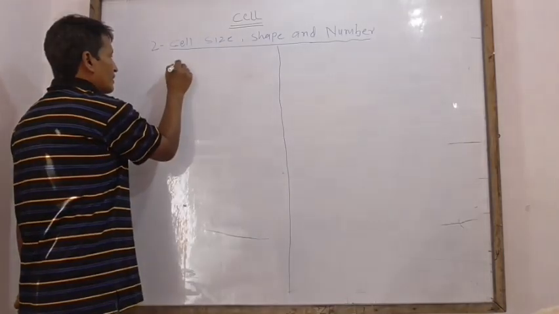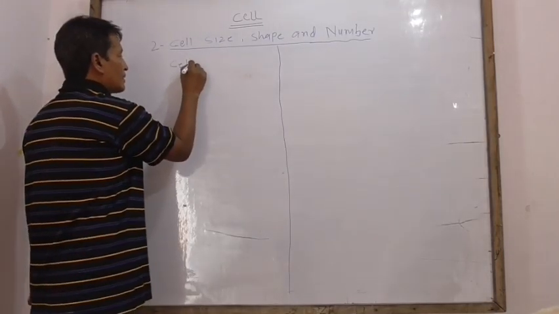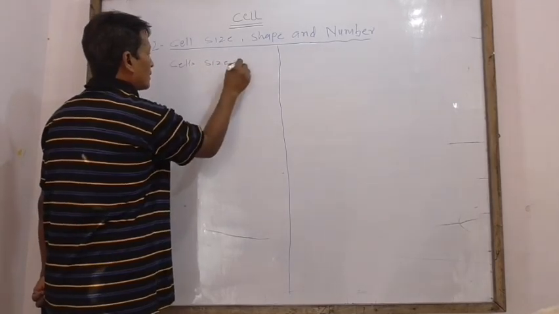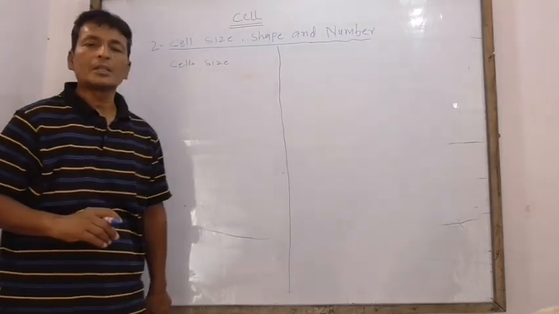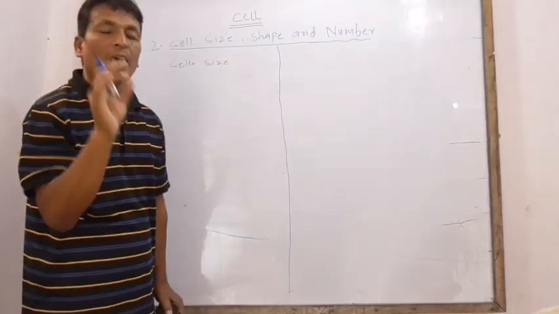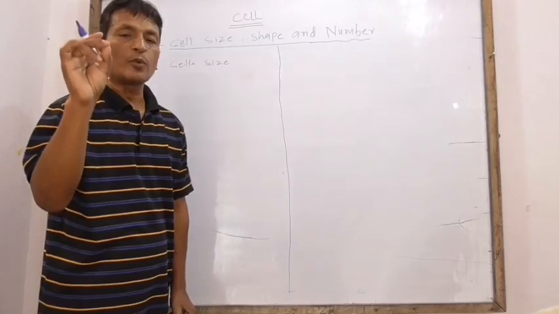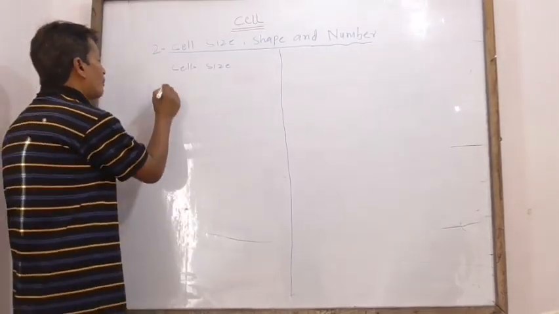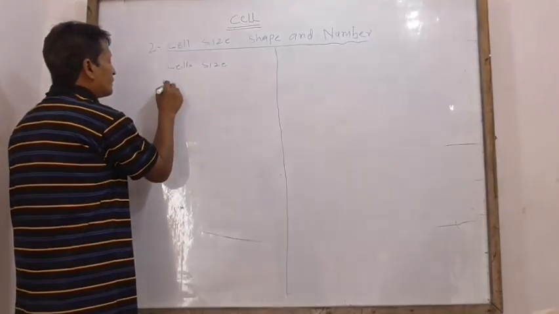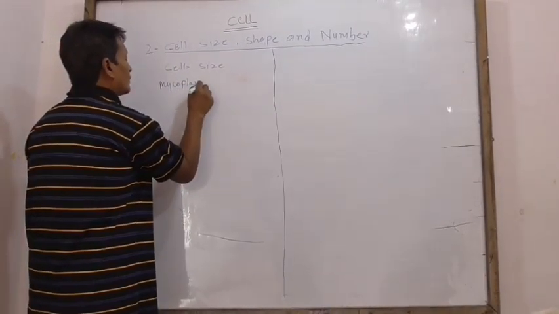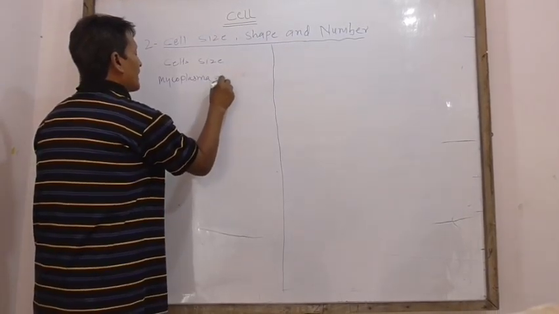Cell size. The smallest cell is Mycoplasma gallisepticum, having only 0.1 μm in length.